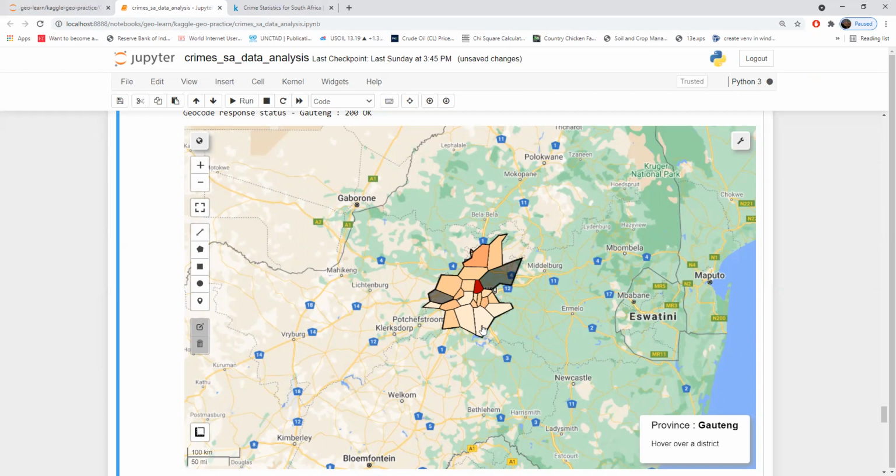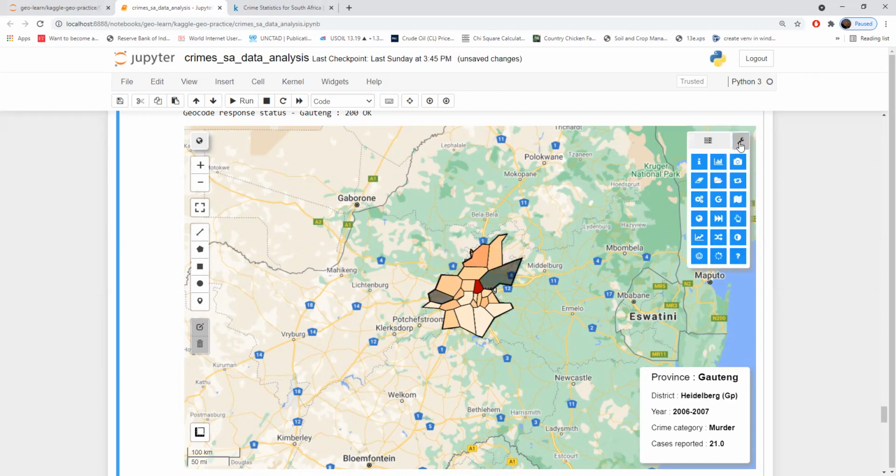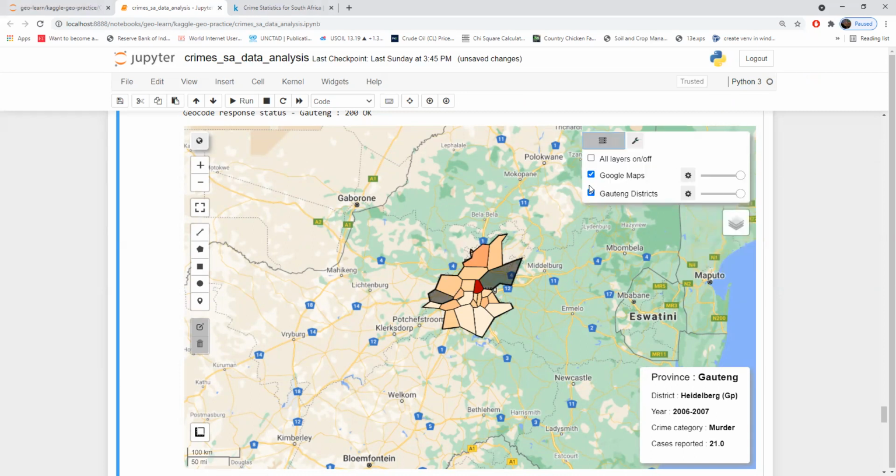So when I hover on the choropleth area, it displays the description: district name, the year, crime category, and the number of cases reported in that district. Likewise, we can hover and we can see the data. Again, you can remove the layers and you can get it back. It's very simple.